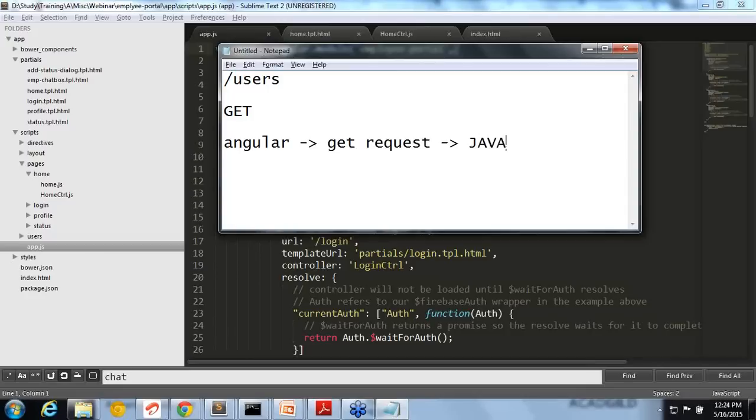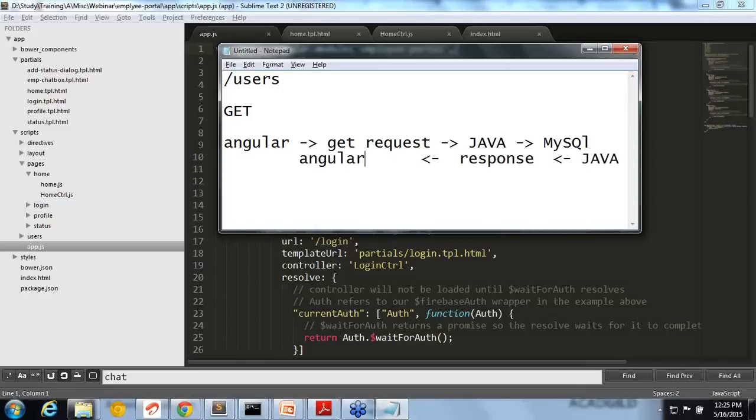Java will internally call MySQL, if you are using MySQL. It will query the database and get the users. Then Java will return the list of users, that means it is giving the response. Once Angular gets the response, Angular takes over.